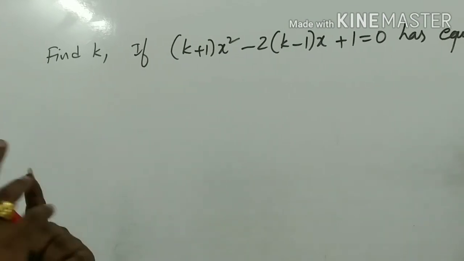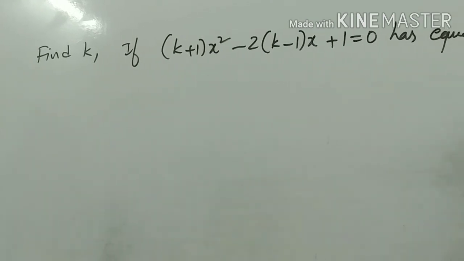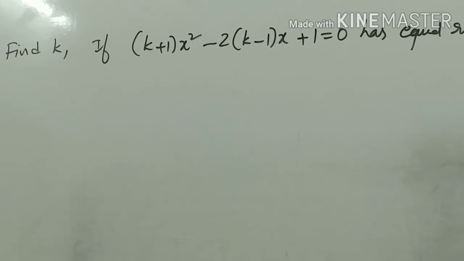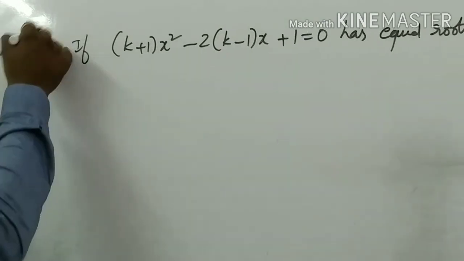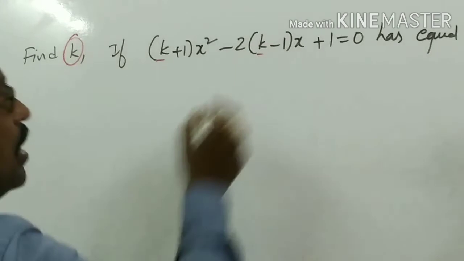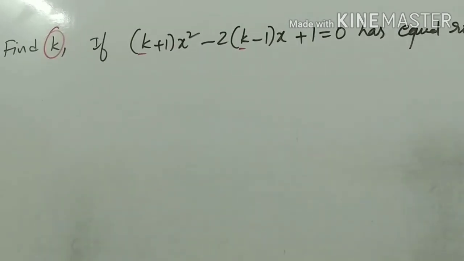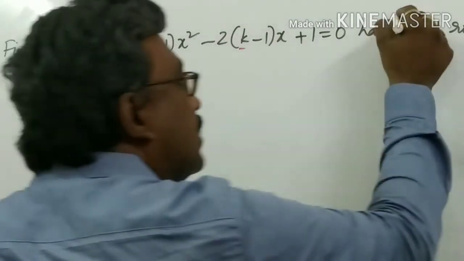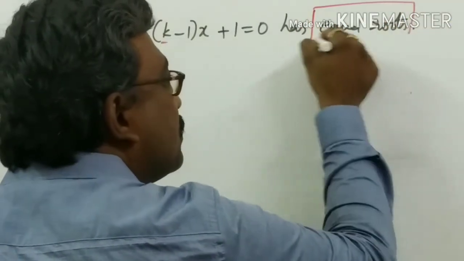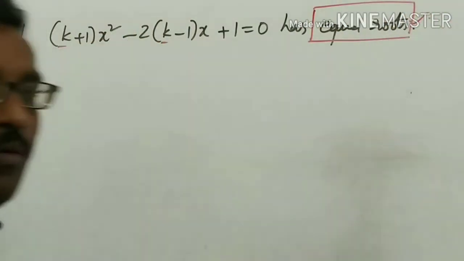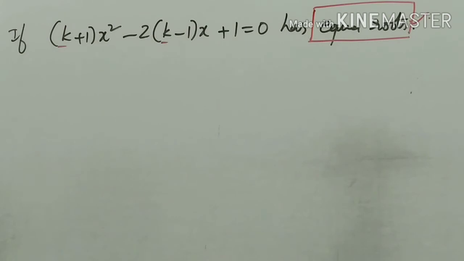Now one more application on this model. Find k. You need to find out the value of k. Here k plus 1 and k minus 1 are given. The given condition has equal roots. When will you say equal roots? Very good.